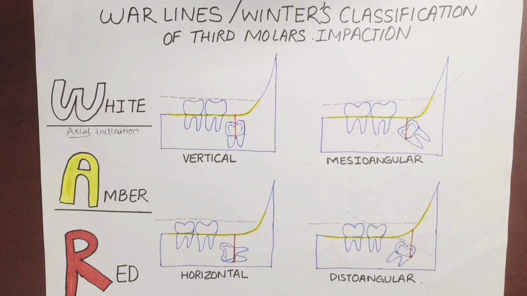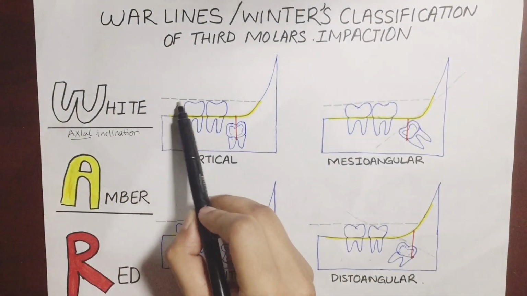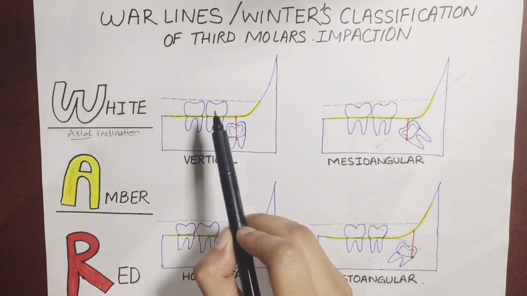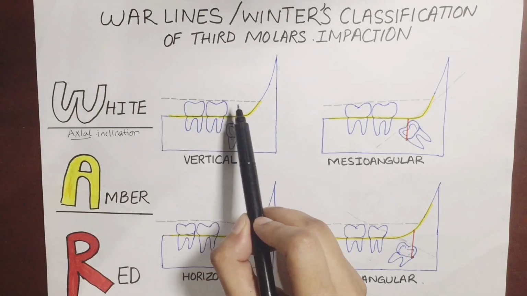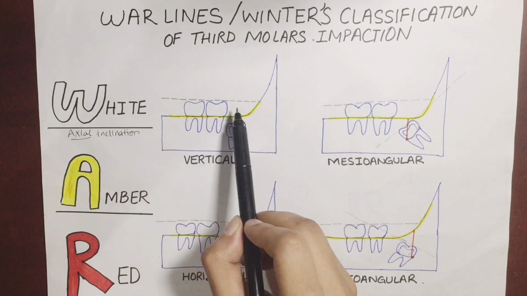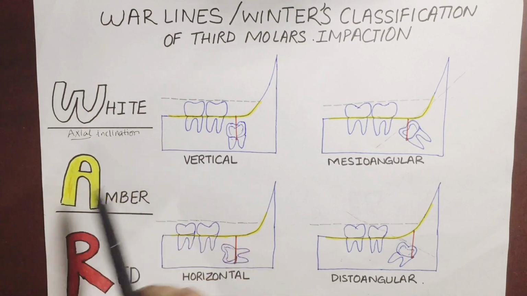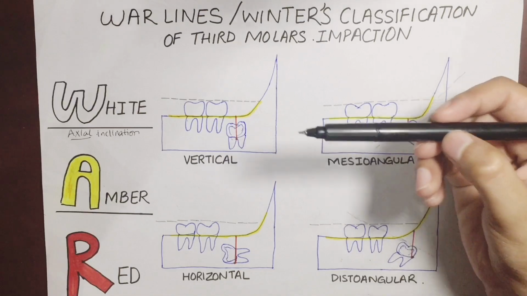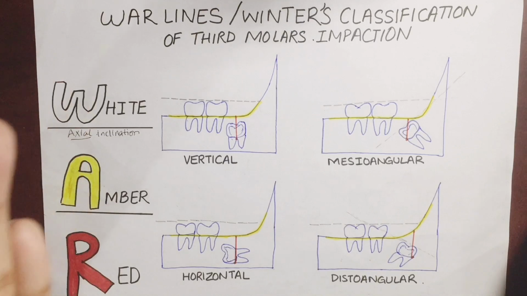Now, first of all, let's begin with the white line. The white line is drawn along the occlusal plane of molars, extending over the third molar area. This dotted line is the white line, as I cannot draw a white line on a white page. It is drawn along the occlusal plane of molars and extended over the third molar region. It denotes the axial inclination of the impacted third molar and its depth within the mandible.